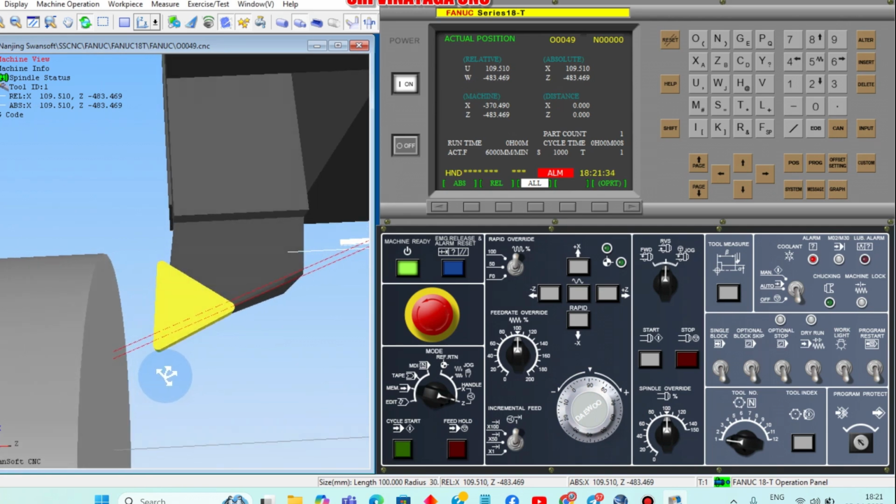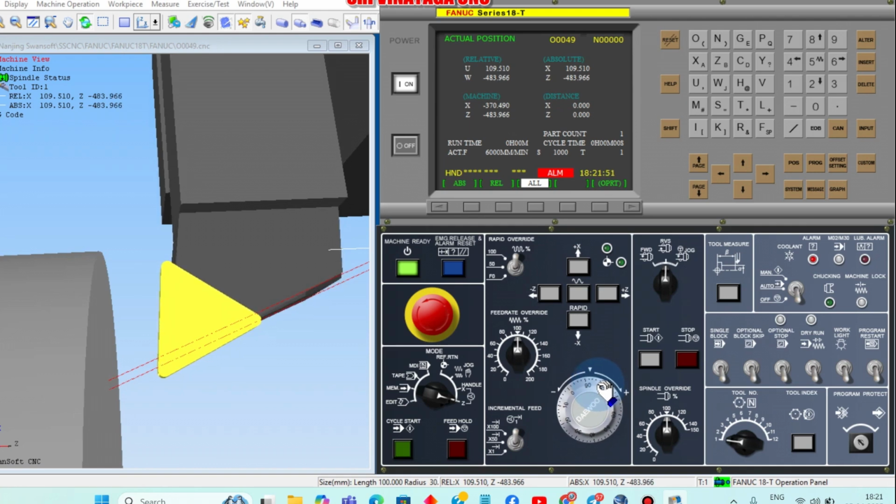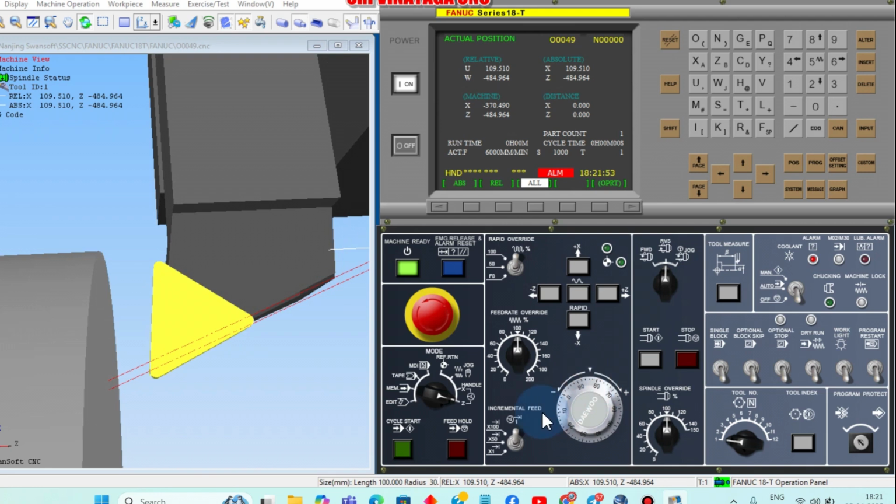Now see here. After coming closer, we can move in 3 levels: x100, x10, x1. Now x100 means for each division 0.1 mm will be moved. If you select x10, each division will be 10 microns.